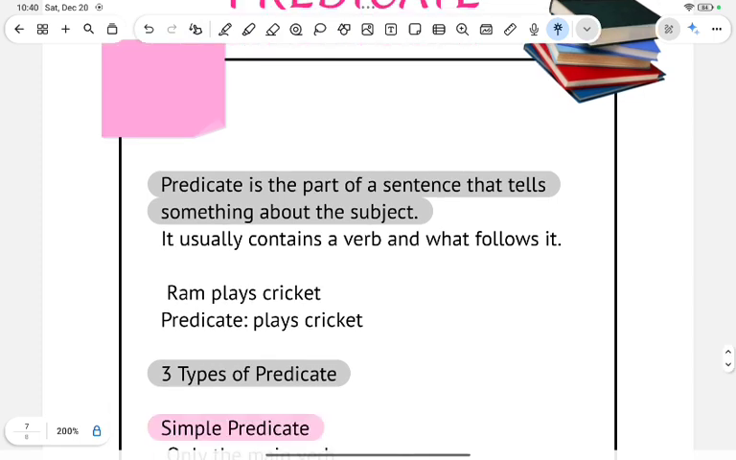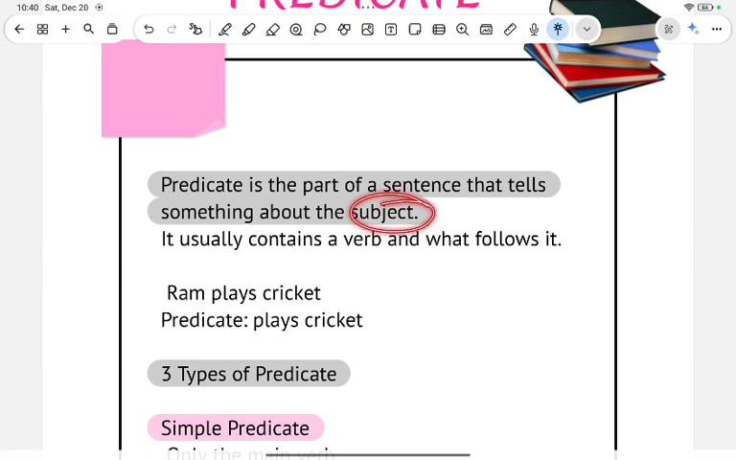Okay, so here you can see, predicate is what? It is a part of a sentence that tells something about the subject. In our previous video we had already covered the subject, so if you haven't watched that video, first I would recommend you to watch that, and later you will easily find out what actually the predicate is. So here predicate is what? It is the part of a sentence that tells something about the subject.